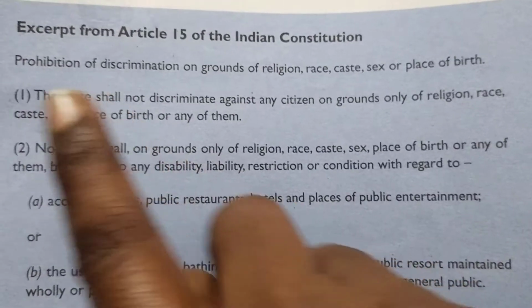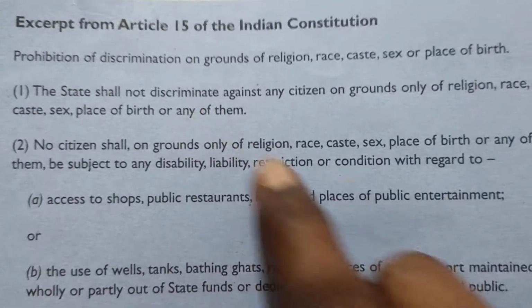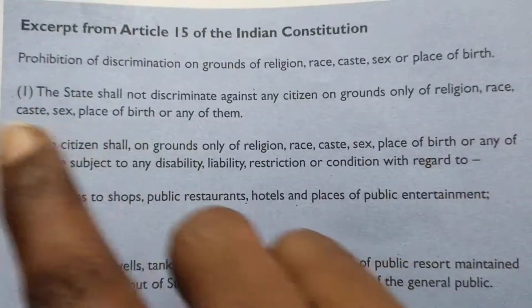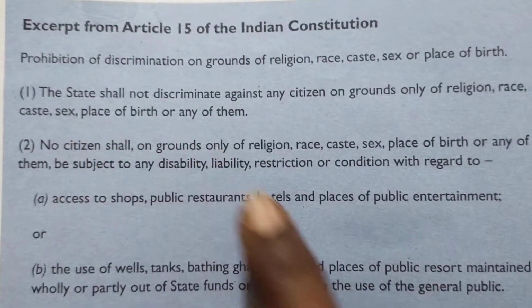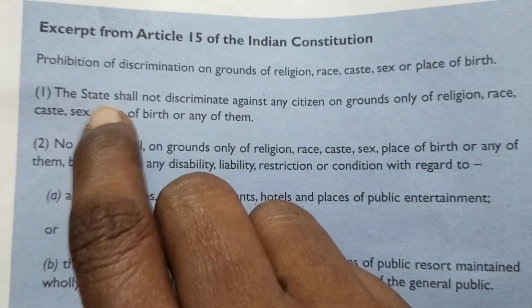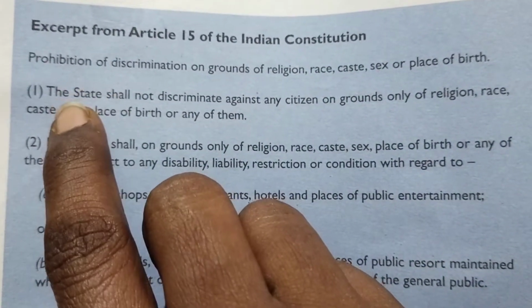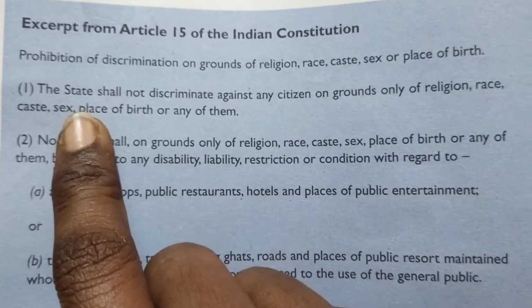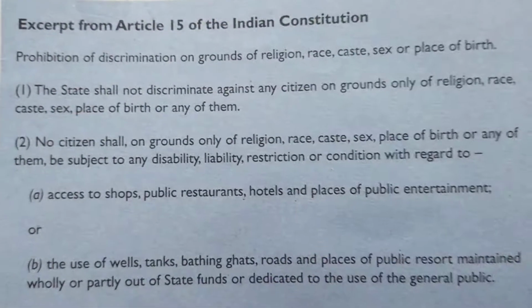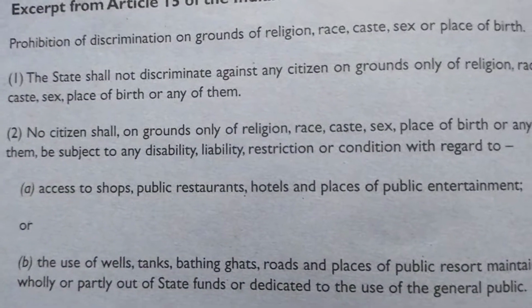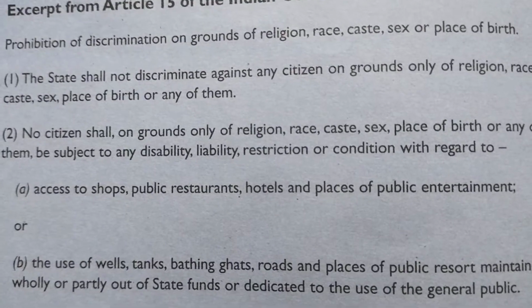For example, here you can see: the state shall not discriminate against any citizen on grounds only of religion, race, caste, sex, place of birth, or any of them. So here you can see the state. For example, the word State, if it starts with the capital letter S, denotes the country. So in all the states, you should not discriminate against any other people. So all the people are equal in our country.